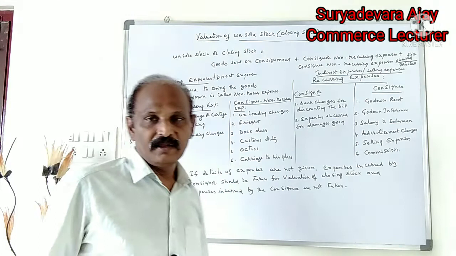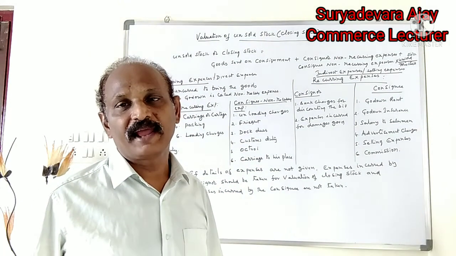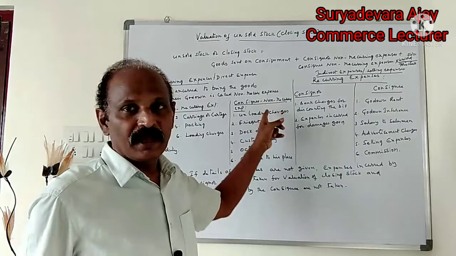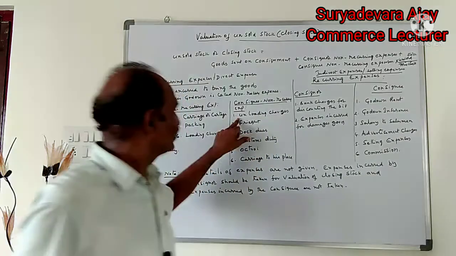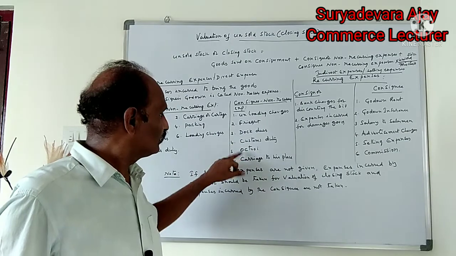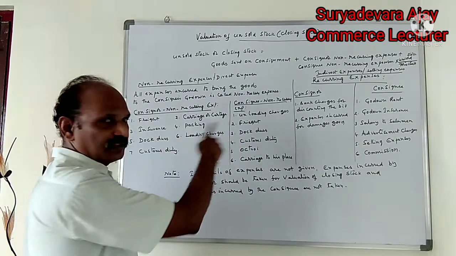These are expenses incurred when goods are received from the transport office to the godown. They are known as non-recurring or direct expenses of the consignee.